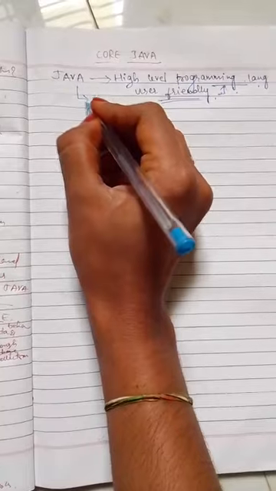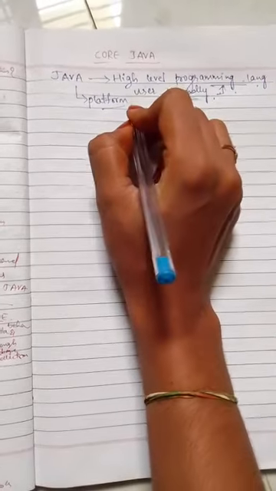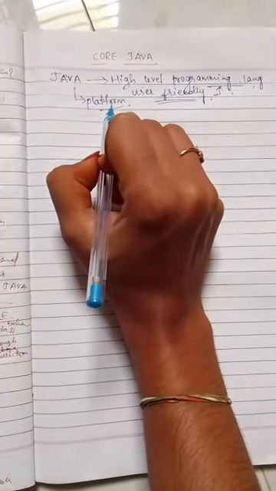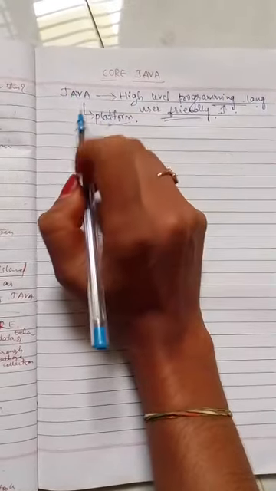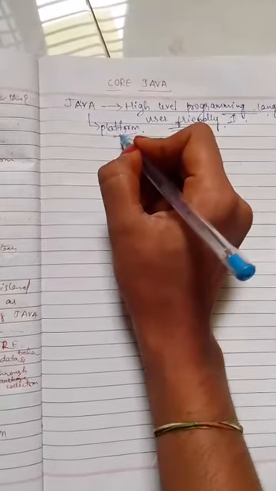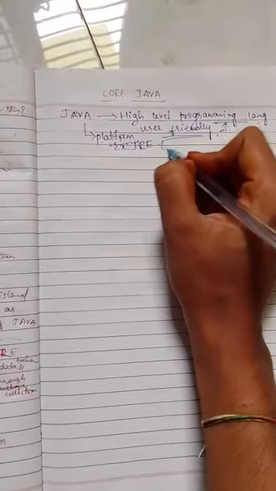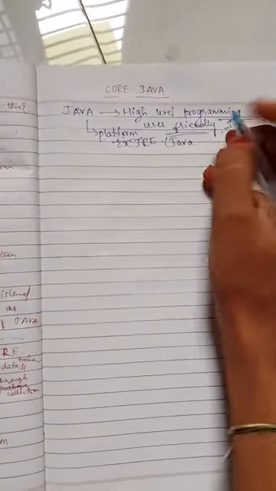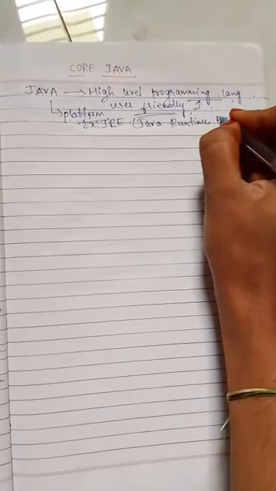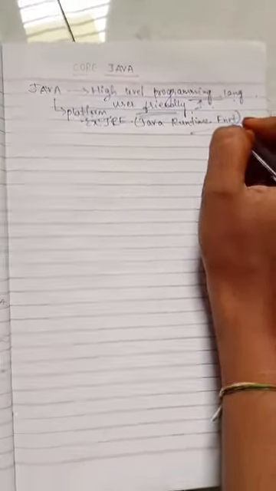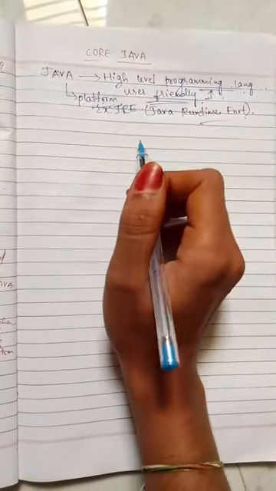And Java is also a platform. Why do we call Java a platform? To run Java, we need a platform, right? So Java itself is a platform. We can run any code. That is the Java Runtime Environment, JRE. As I told you earlier, Java is developed to perform some tasks.